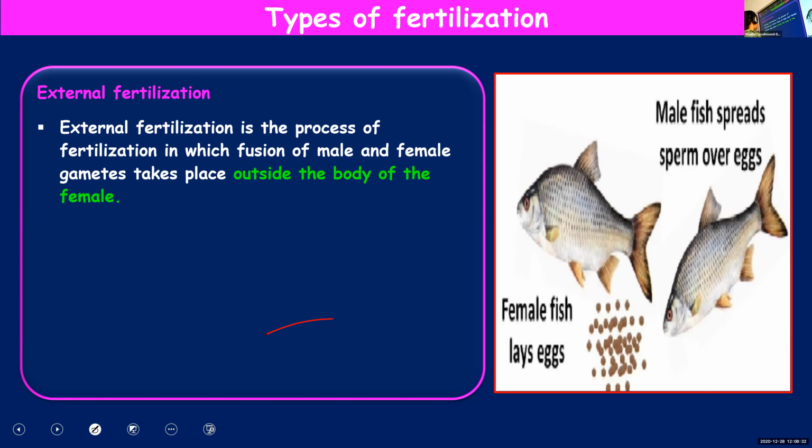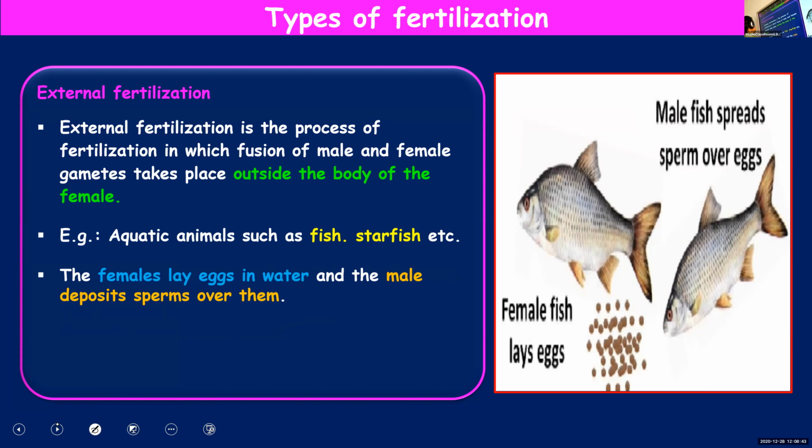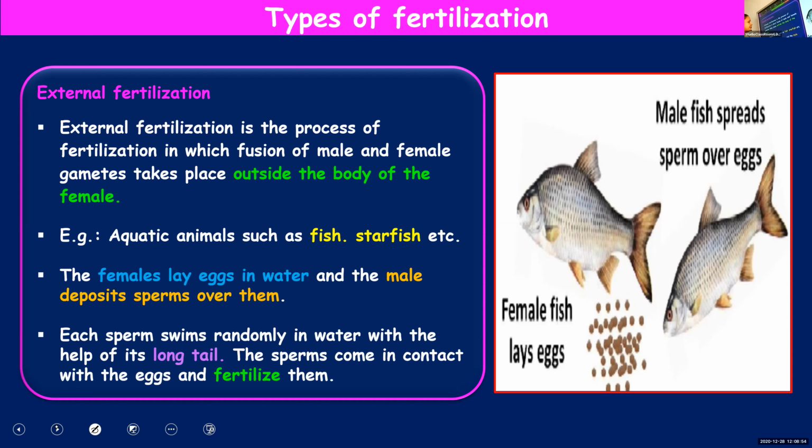In fish also, the same way it happens. In aquatic animals such as fish, starfish, even frog also, external fertilization takes place. Females lay eggs in water and males will deposit sperms over them. Each sperm will swim in water, randomly, with the help of the long tail. You know, sperms are having a long tail. So with the help of the tail, they'll swim, reach the egg and fuse with them, resulting in fertilization.